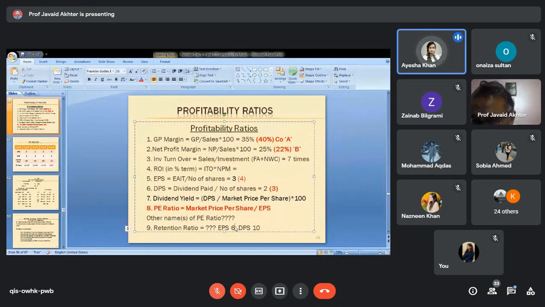I want to ask a question. Sure. What does a higher dividend yield indicate? Higher dividend yield indicates that the market price of the share of the company is in the acceptable range. At times the market price of a share grows exponentially, but that is in the form of a bubble only, that is, after some time it may crash. But if it is a reasonable one, then the investors may feel that it is genuine.